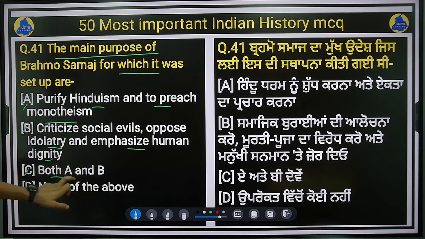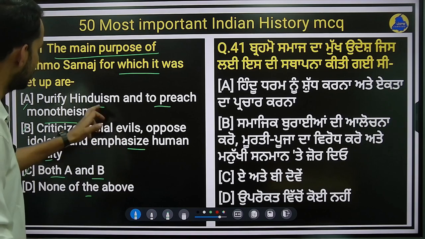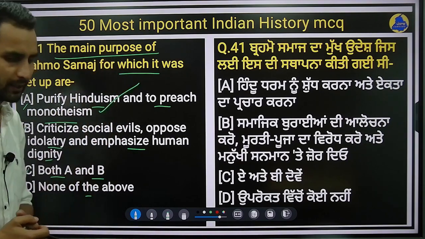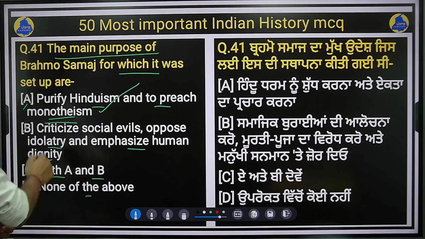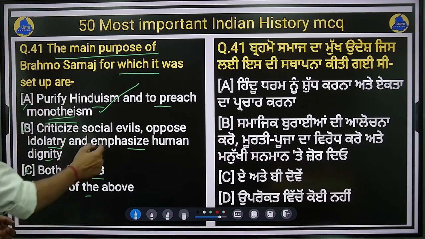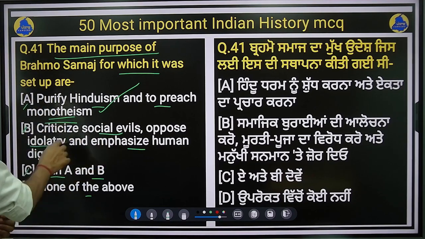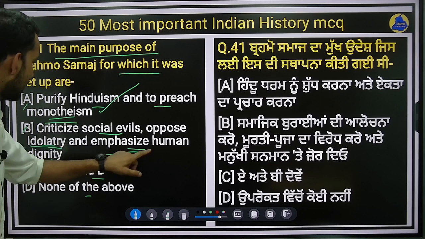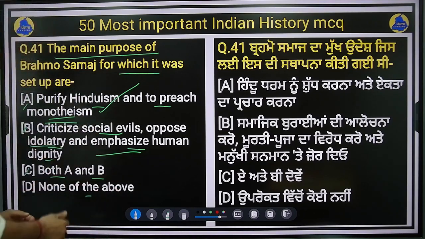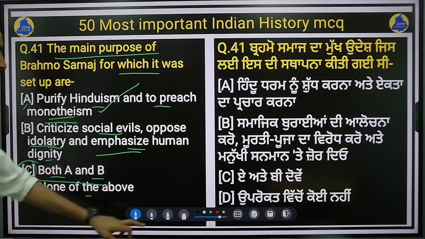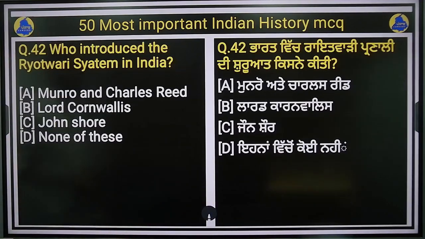Third option is both A and B, and option D is none of the above. So why was Brahma Samaj established? The first option is absolutely correct, to purify Hinduism and preach monotheism, belief in a single God. The second one is to criticize social evils like idolatry, and emphasis on human dignity was also a special focus. These two options are absolutely correct. So option C, that is both A and B, will be the right answer.